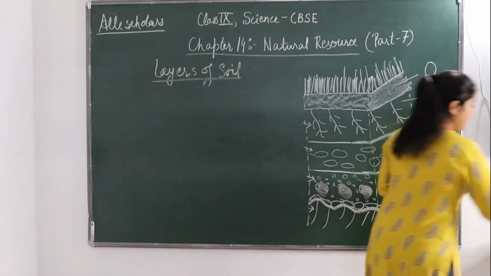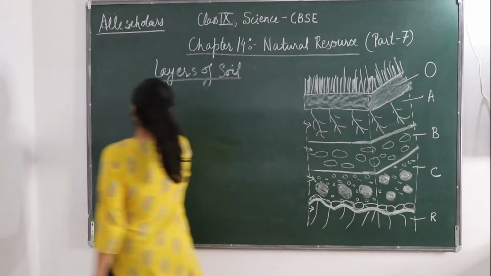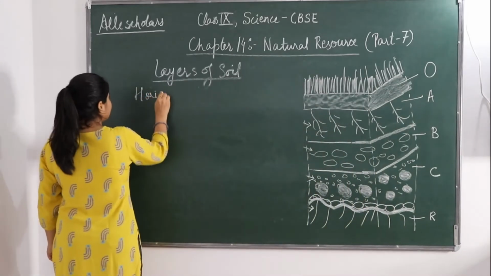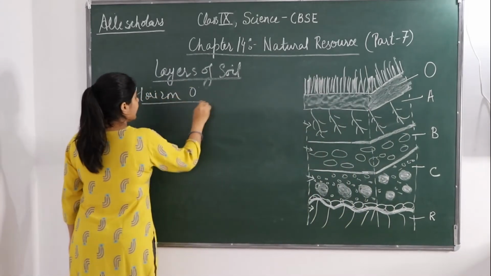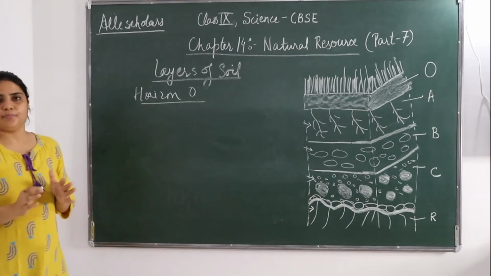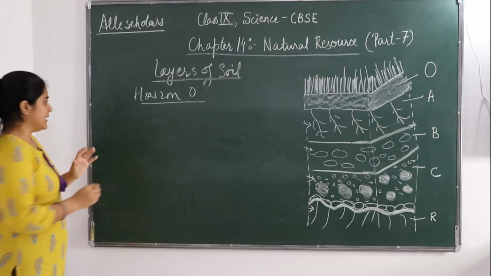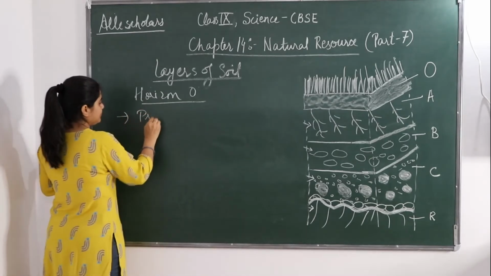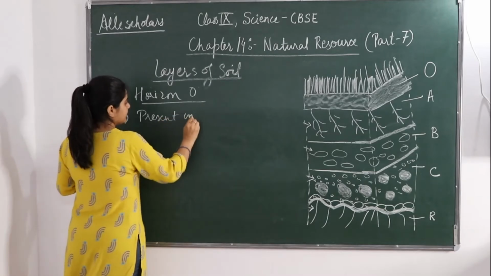Okay, so a little bit I will tell you about origin O also. So origin O is present in some of the soils.